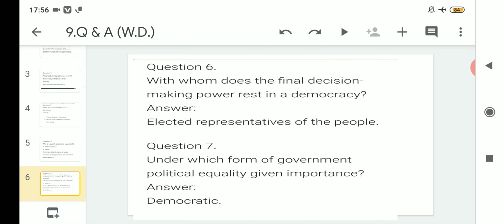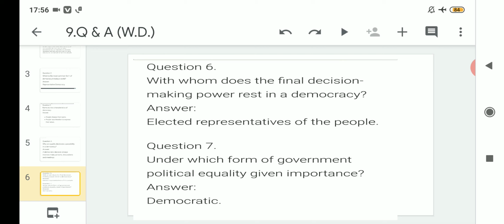Next question, with whom does the final decision making power rest in a democracy? If we talk about the final decision making power in a democracy, with whom is it given? Actually, this is given to the elected representatives of the people. That means the people or the person whom we have chosen as our leader have the final decision making power in a democracy.